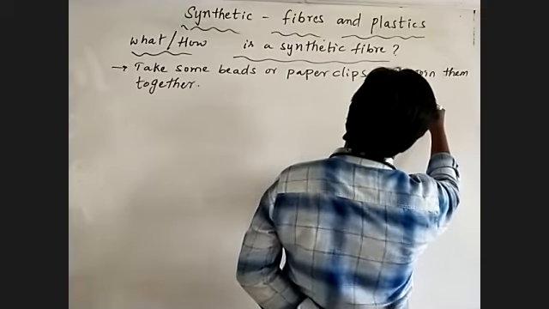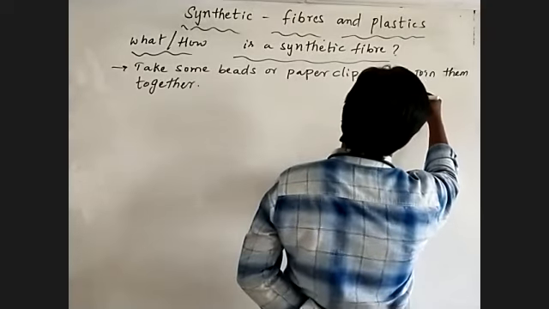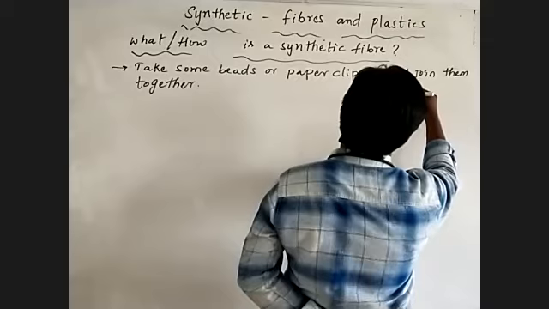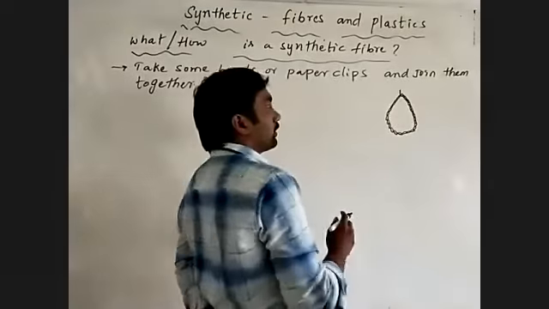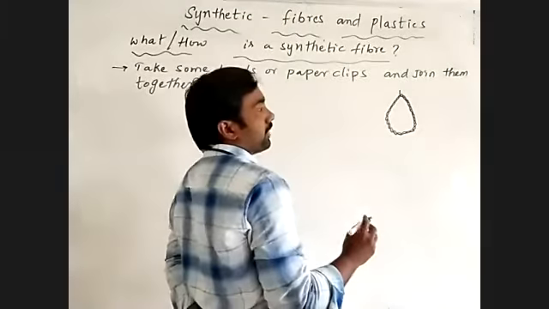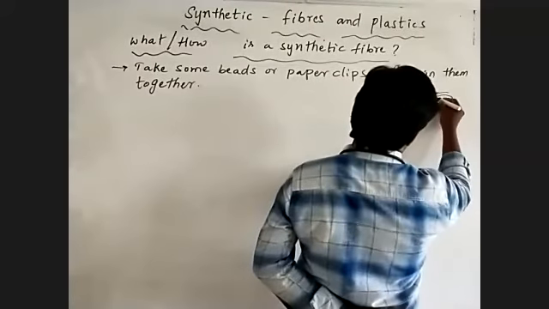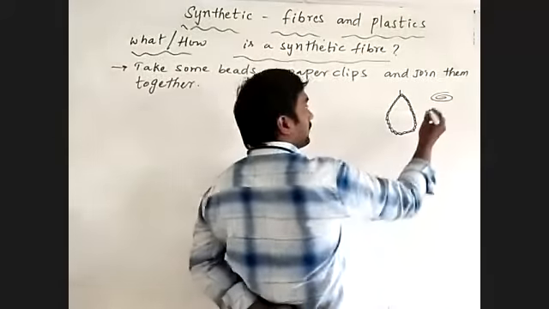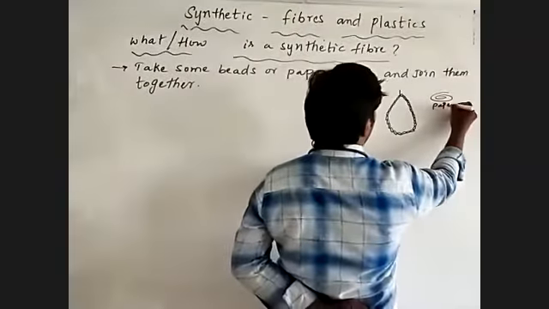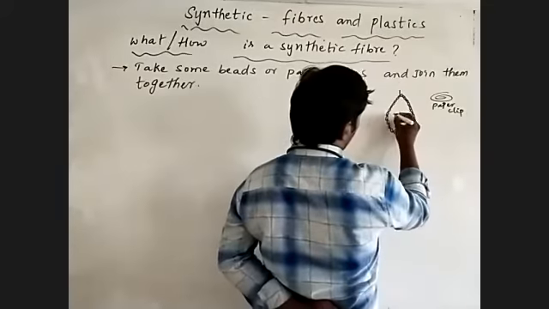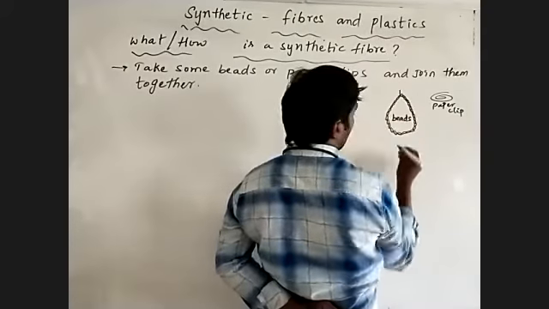These are beads, a beads necklace. And this is the shape of a paper clip. This is a paper clip. This is a beads necklace.